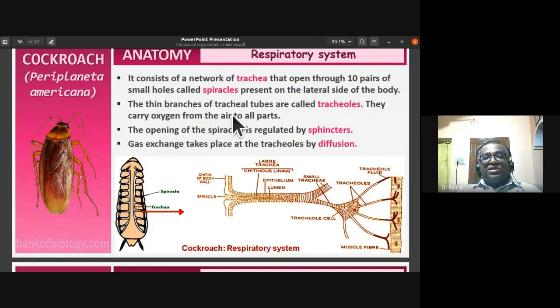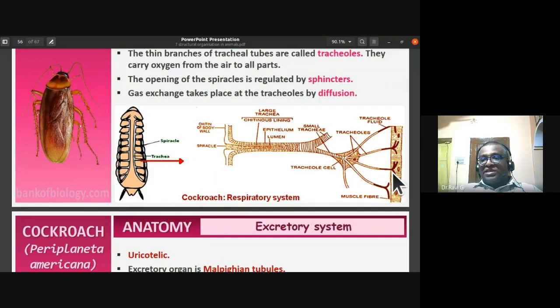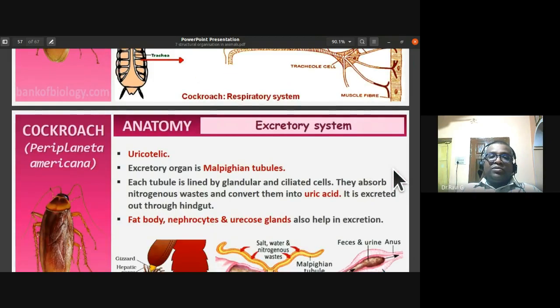So the thin branches of tracheal tubes are called tracheoles. They carry oxygen from the atmosphere to all parts of the body. The opening of the spiracles is regulated by sphincters. So gaseous exchange takes place at the tracheoles by the diffusion process.